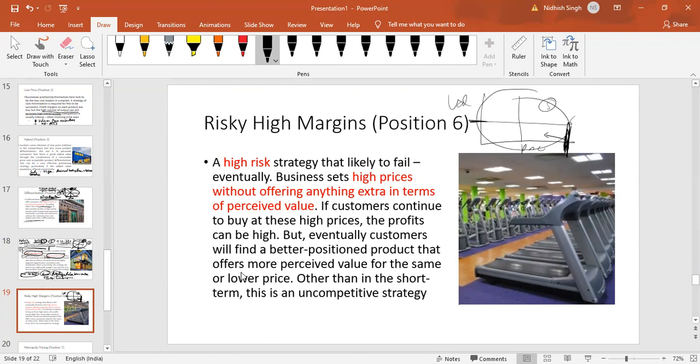Or if they are willing to accept lower average value, then they will move to strategy number 2. So 2, 3, 4, 5, all these will be the targets for customers to switch from 6. They will switch anywhere between 2, 3, 4, 5.